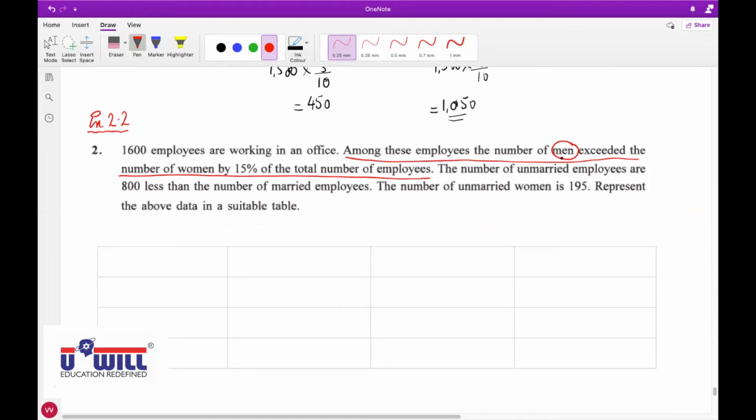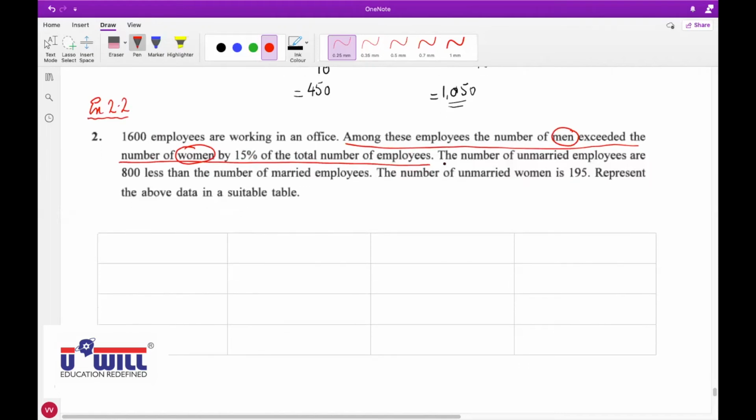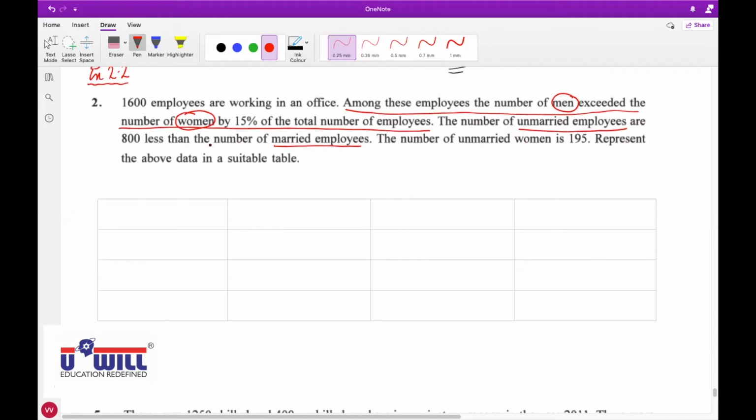Among these, the number of men exceeded the number of women. So gender is men and women. This is one attribute. By 15% of the total number of employees. This information is very complicated, but we'll see when we solve it. And the number of, all of you underline, unmarried employees. So marital status is the second attribute. The number of unmarried employees is 800 less than the number of married employees. The number of unmarried women is 195. Represent the above data in a suitable table. So only two attributes are involved here: one is gender, the other is marital status.